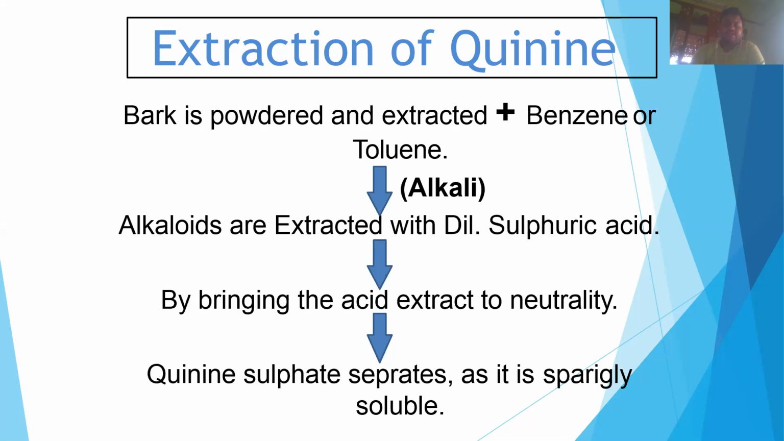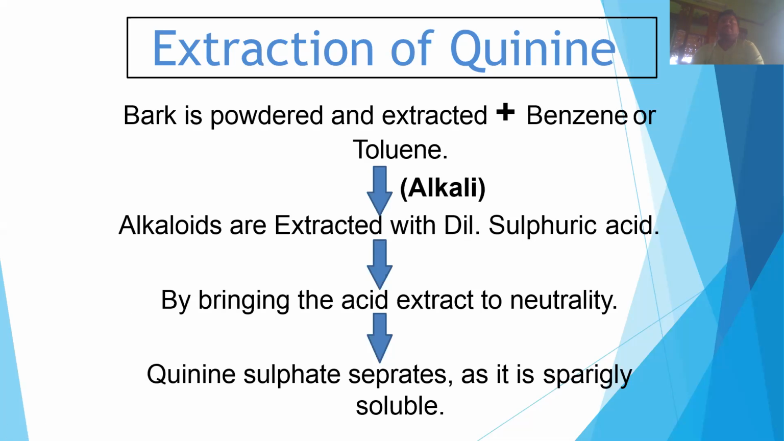Then the solution comes in the alkali form. Then the cinchona alkaloid, or quinine alkaloid, is extracted by adding dilute sulfuric acid. By adding the acid, the extract comes into the neutral form. Then quinine sulfate separates because it is sparingly soluble in that solvent. So that is the extraction procedure of quinine.